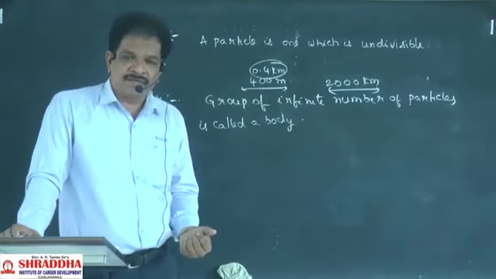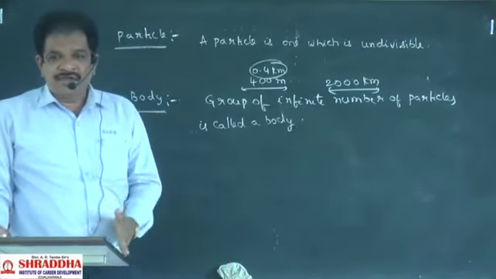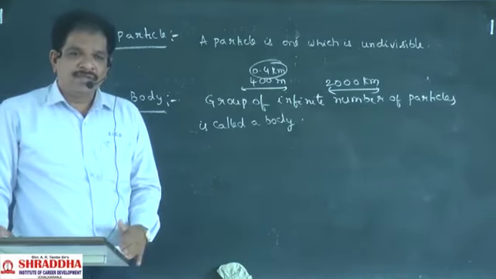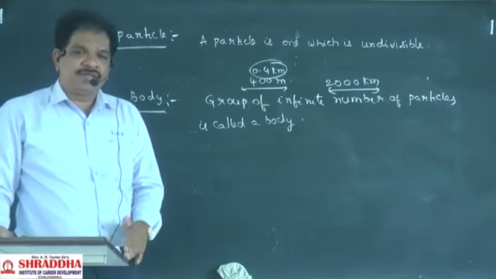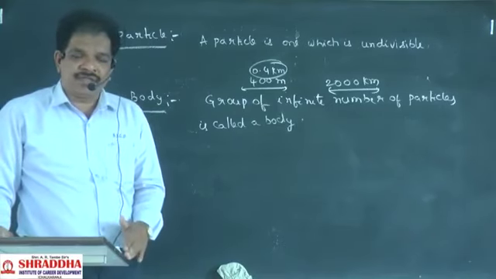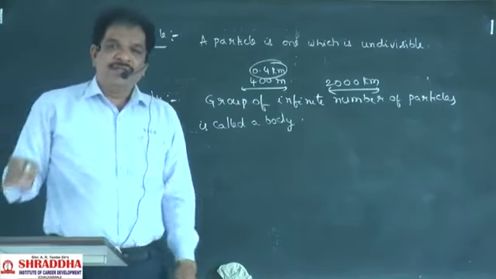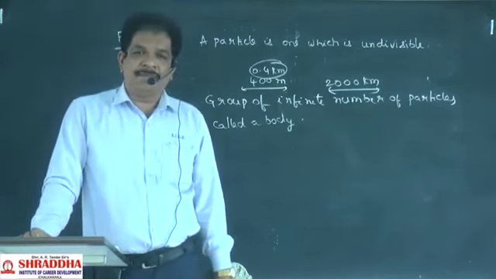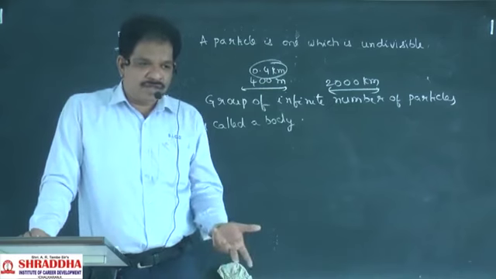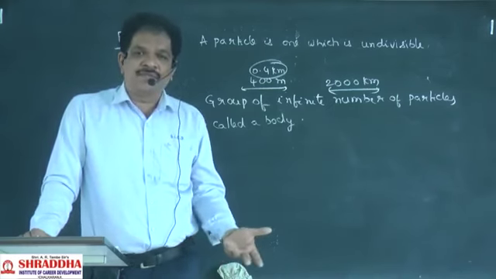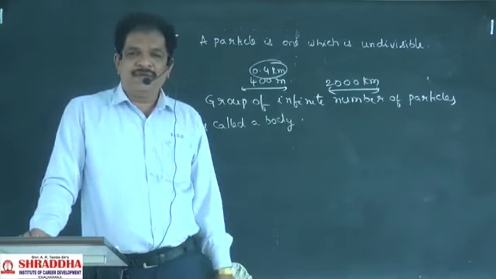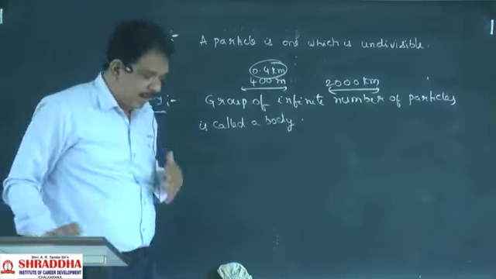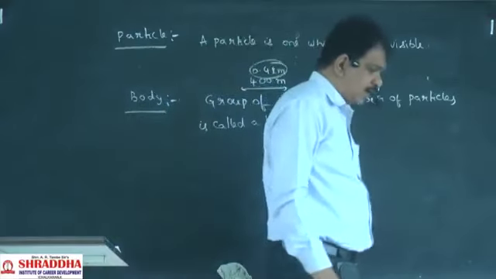Here my point is to understand this: when the distance travelled by a body is very large compared to the size of the body, then that body will be considered as a particle. If it is comparable or small, then the body will be treated as a body itself. Okay, I am here, and I travelled from here to here.